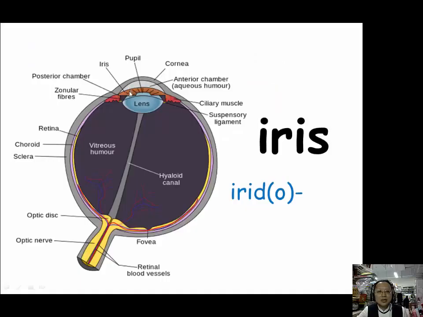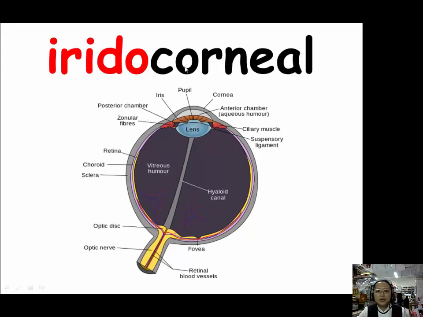For iris, iris is this membrane, this part of tissue in our eyes. For iris, we have this prefix, irido. And our example for irido is iridocorneal. Iridocorneal is used to describe things that are relating to the iris and the cornea, both of them.